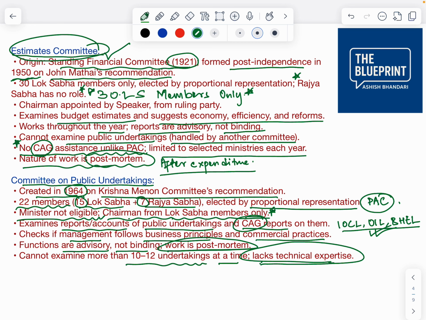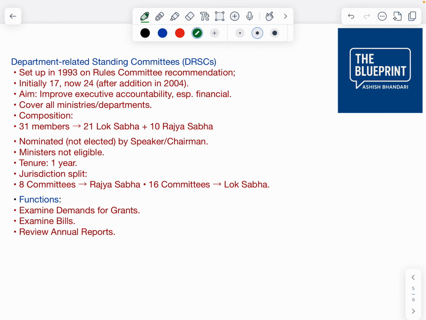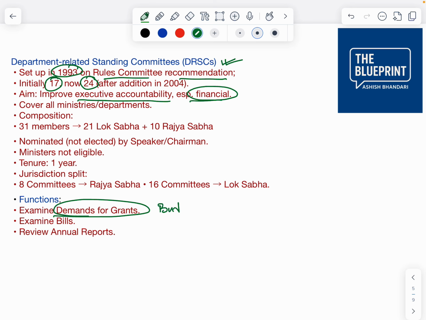Okay, so now we are moving to department related standing committees, which are 24 in number, initially 17. It was set up in 1993 on the Rules Committee's recommendation. The aim is to improve executive accountability, especially financial. So what they do is they examine the demand for grants. Demand for grants means budget demands.